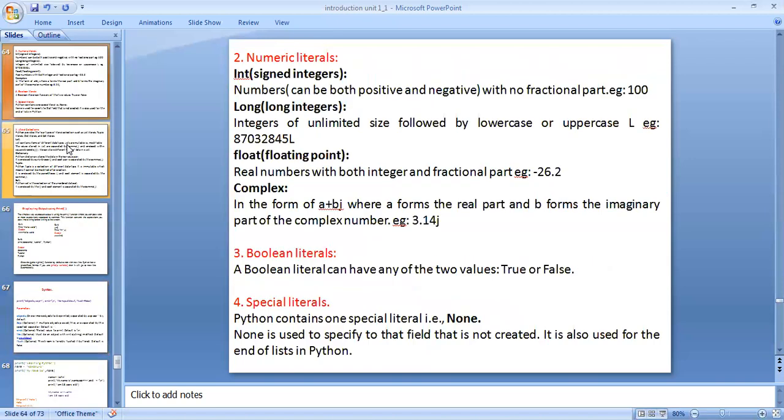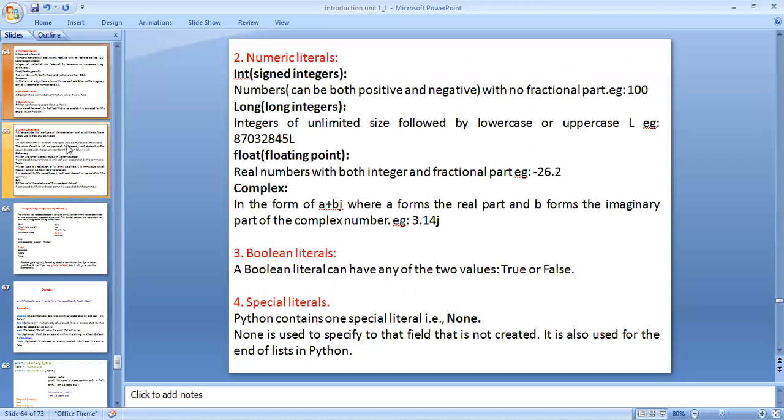Another one, numeric literals. Numeric literals are integers, long integers, float, and complex. These four are numeric literals. Integers are defined as signed integers. Signed integers means the given integers can be positive or negative.